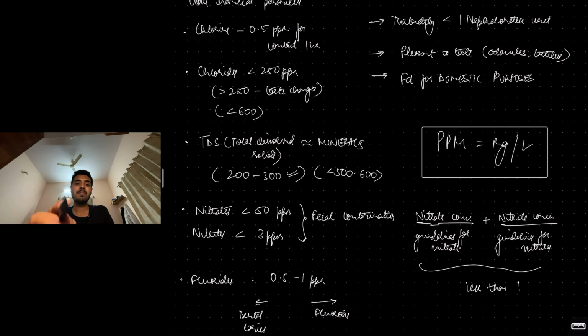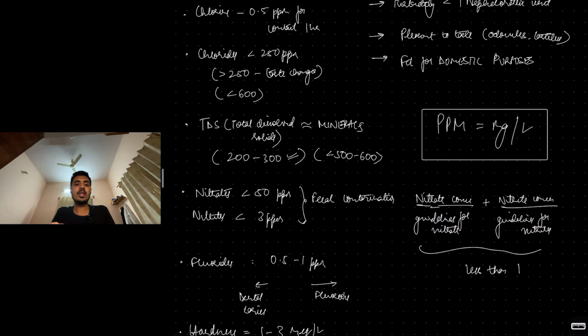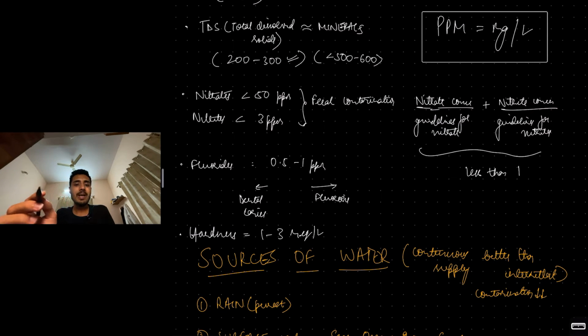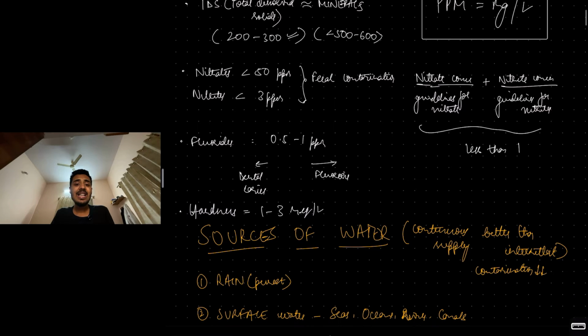Then chlorides, chlorine is different, chlorides is different. Chloride should be less than 250 ppm. If it's more than 250 ppm, the taste changes, and absolutely it should be less than 600 ppm. TDS, that is total dissolved solids or the minerals, should ideally be between 200 to 300, but it has to be less than 500. Nitrates and nitrites, these are indicators of fecal contamination.